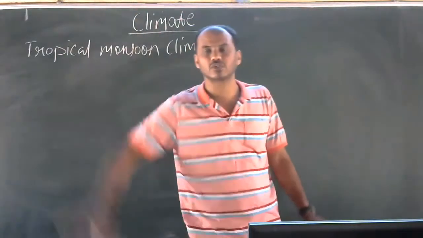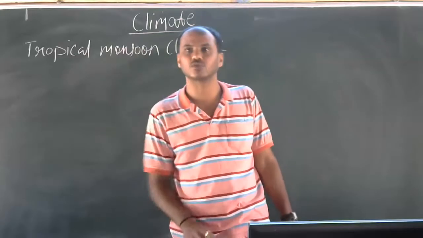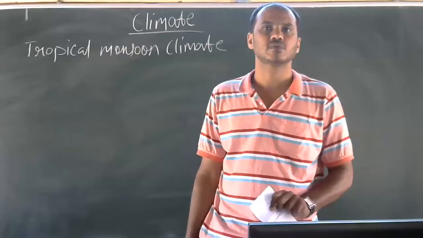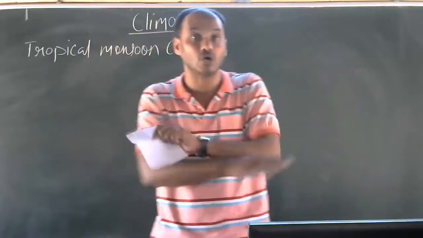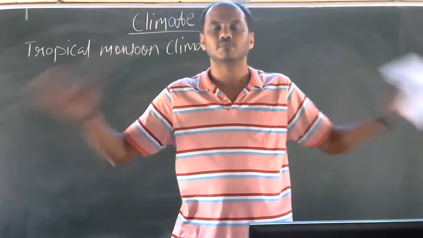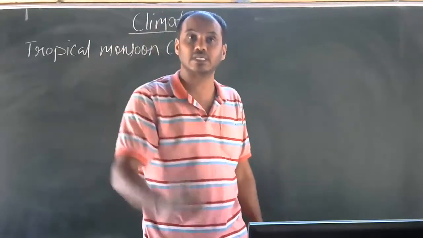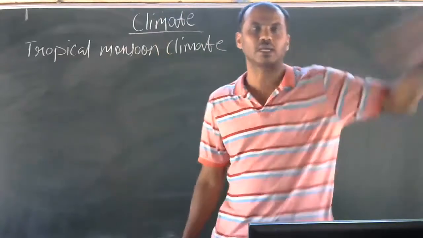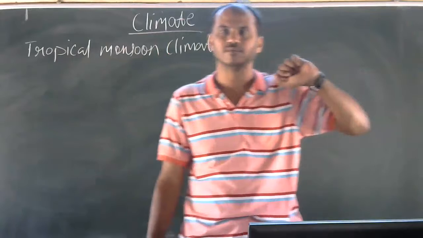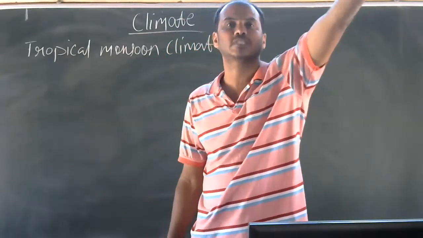Does the whole of Karnataka receive 250 centimeters of rainfall? No. So you agree with me that there is diversity in the climate in Karnataka. Yes or no? I'll give you examples. Malnad gets heavy rainfall. Next comes northern Karnataka, which gets less rainfall.